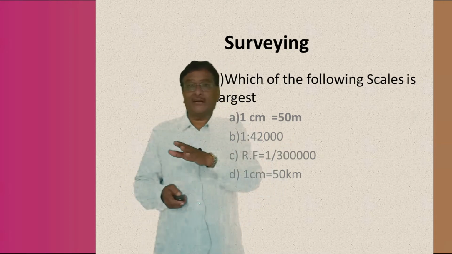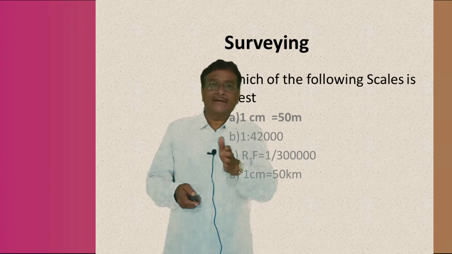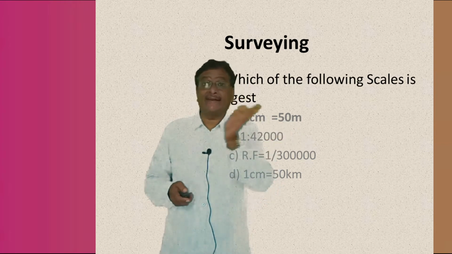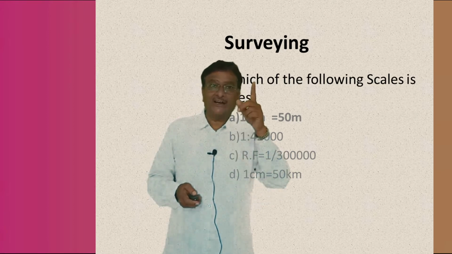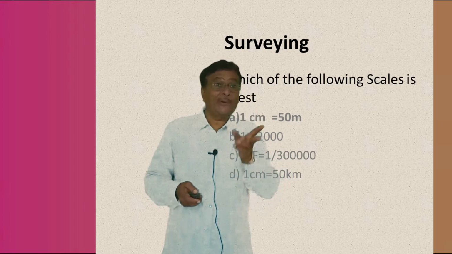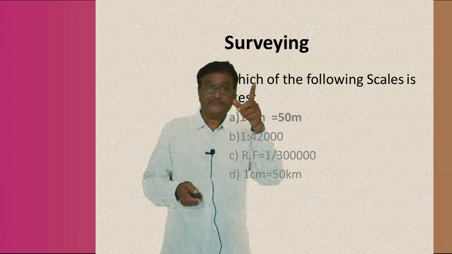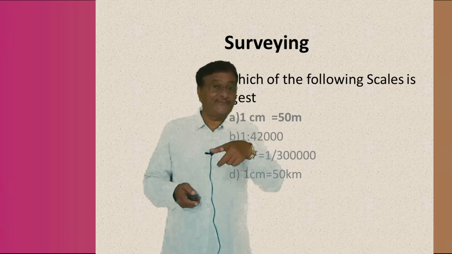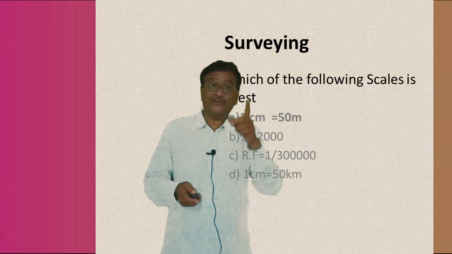Here the bearing of the line can be read both clockwise and anti-clockwise with respect to the north or the south direction, whichever is nearer. If the line AB is near to the north, lying in the first quadrant, then the measurement will be with respect to the north.